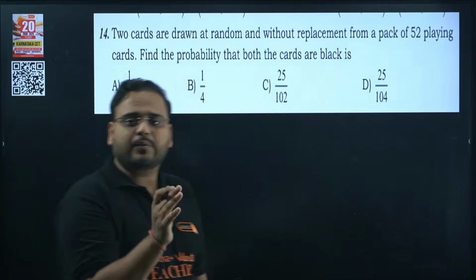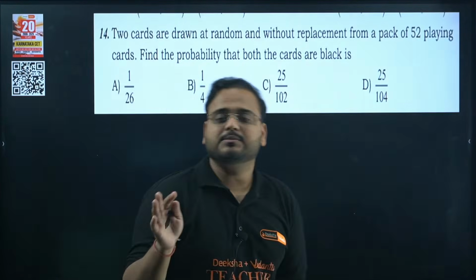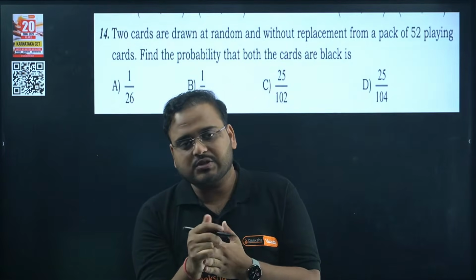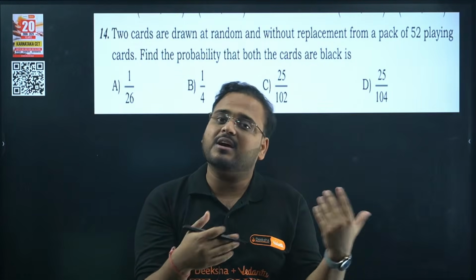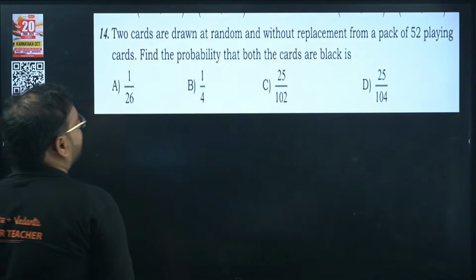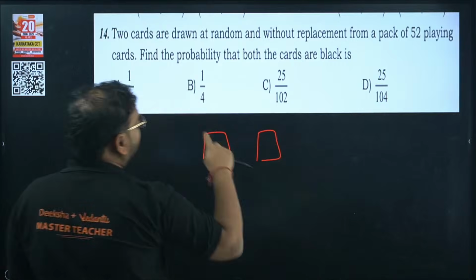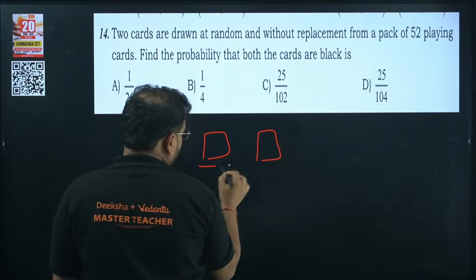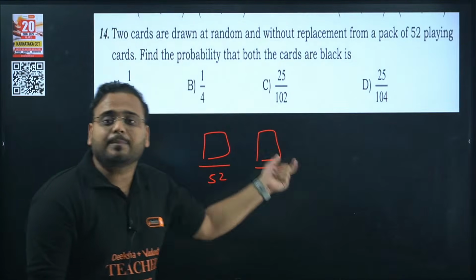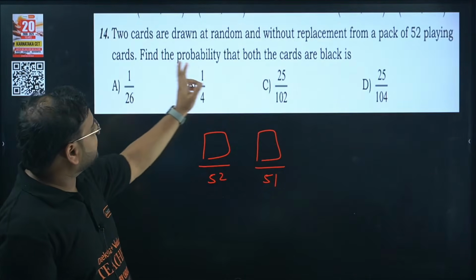Next, question number 14. Here is a simple question based upon definitions of probability. In probability, you have concepts like conditional probability, Bayes theorem, and definition-based questions. Any of them can be asked. Usually in the MCQ side, this kind of question comes. Two cards are drawn at random from the 52 without replacement, which means after the first one, 52 is going to be 51, because you're not putting it back. You draw one card, it is taken out. What is the probability that both cards are black?